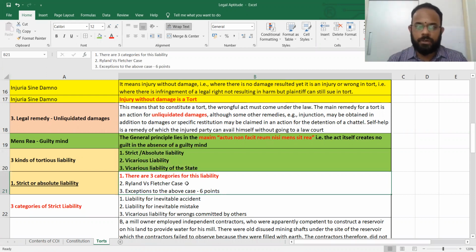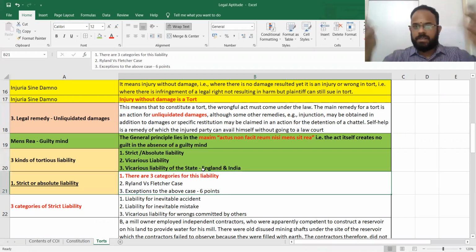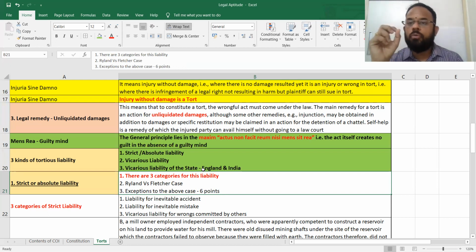Strict or absolute liability, vicarious liability, vicarious liability of the state. Of the state means they will ask what the position is in England, how they manage this in England, and how they manage this in India. That's what they will ask, nothing more than that. Absolute or strict liability means how importantly they will find out the mistake. Vicarious liability means, I will tell you in the next level.